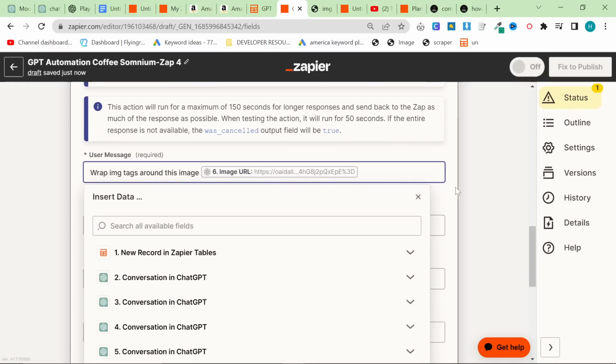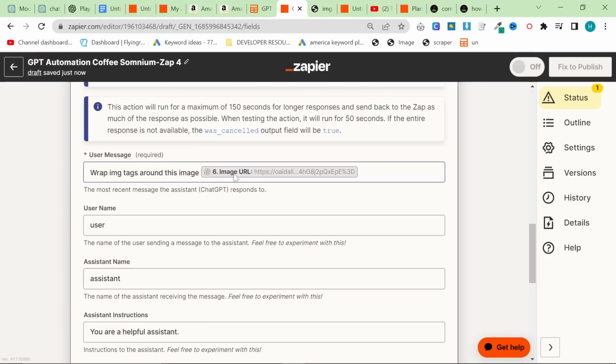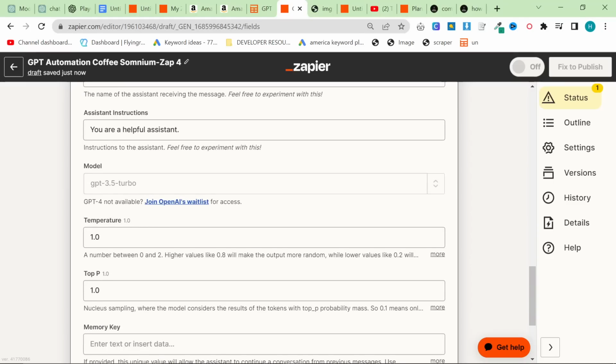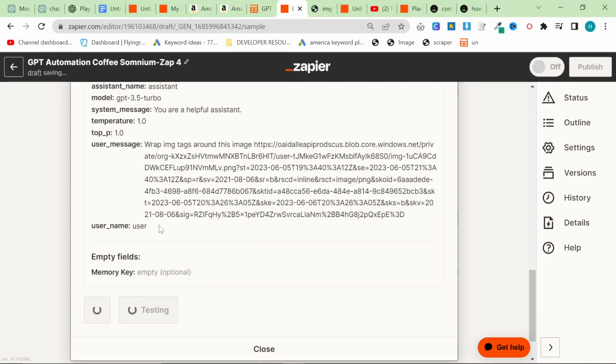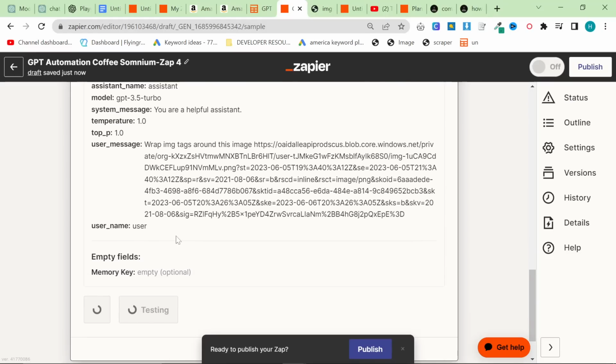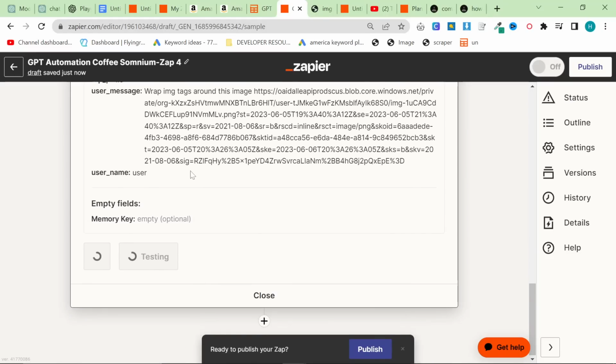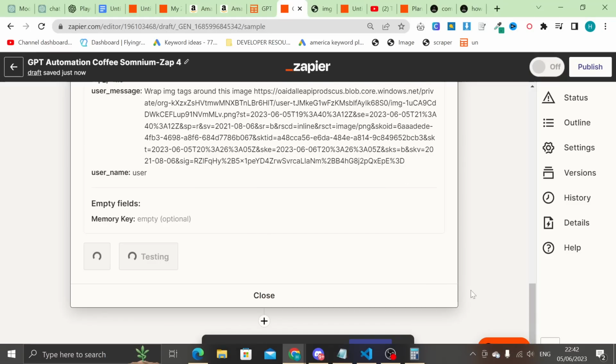So this is the URL from DALL-E. You don't really need to change anything. Let's test action here. I don't know if I need to put memory here, but I shouldn't have to put memory here, because all it's doing is putting image tags. Again, you might be able to do this in an easier way. I actually don't know.